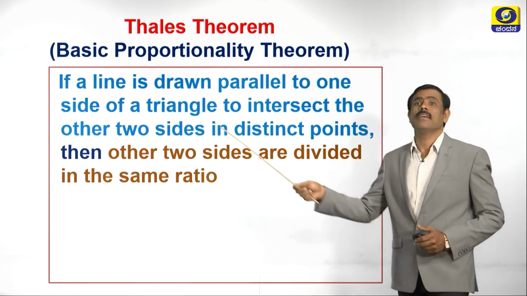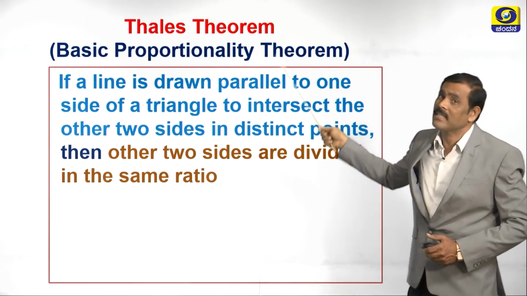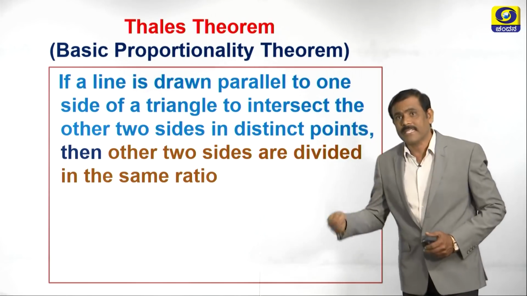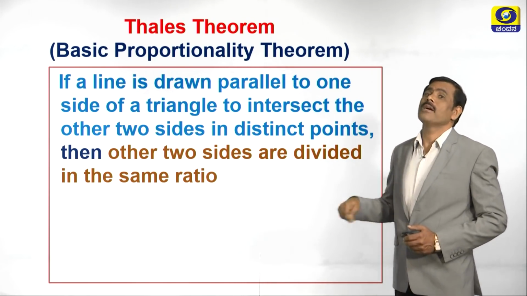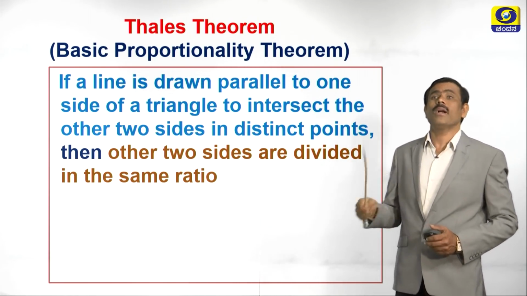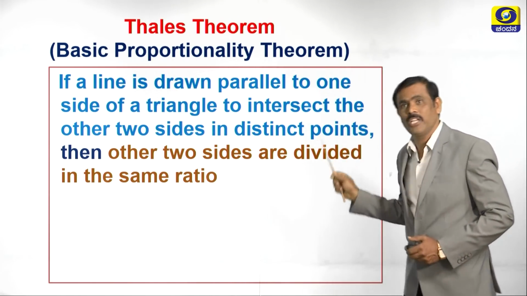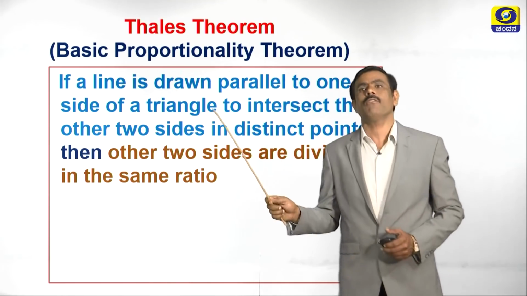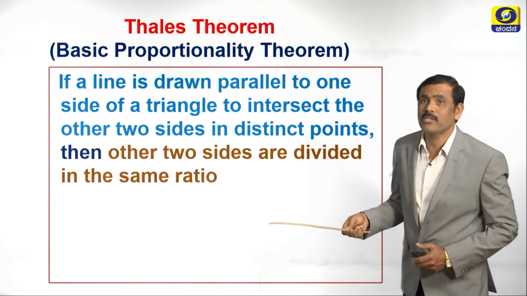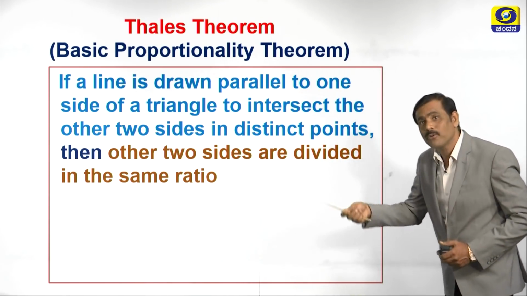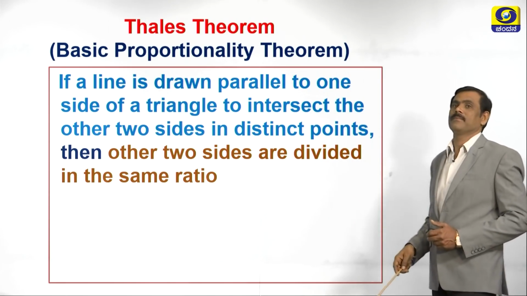What is given? That is given in the statement. Next, we have to write to prove. What is the meaning of to prove? In the statement itself, they will give one condition. By using that condition, we have to prove another thing.